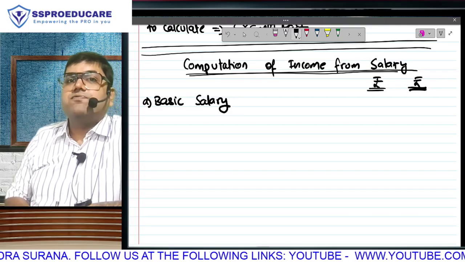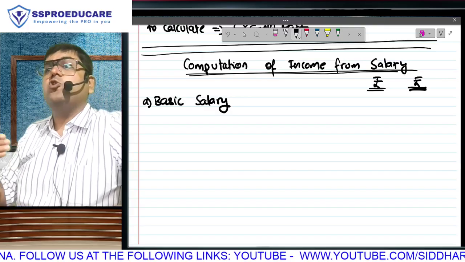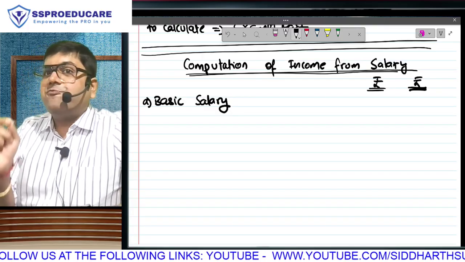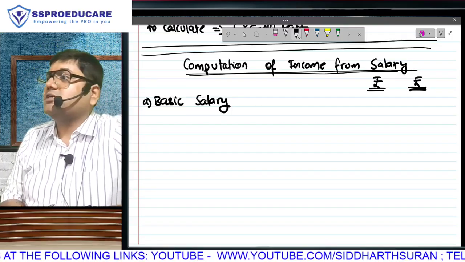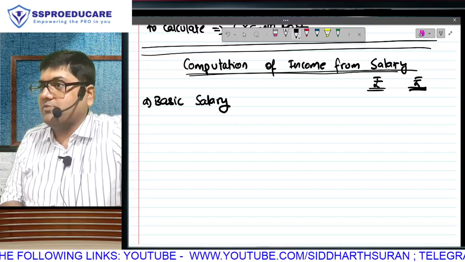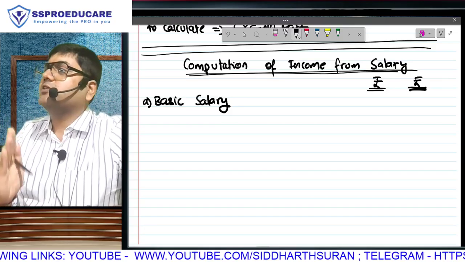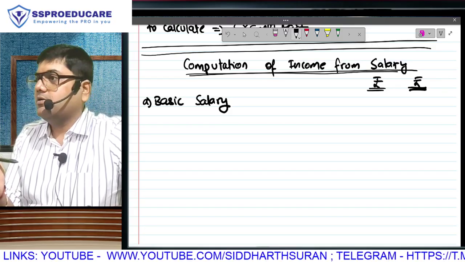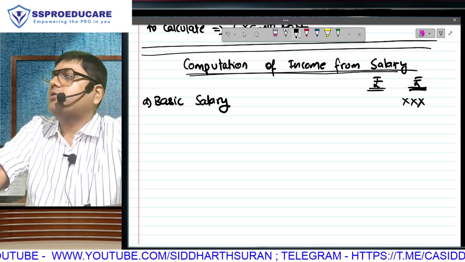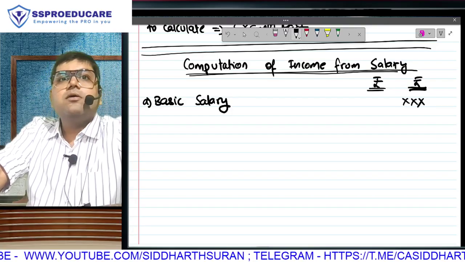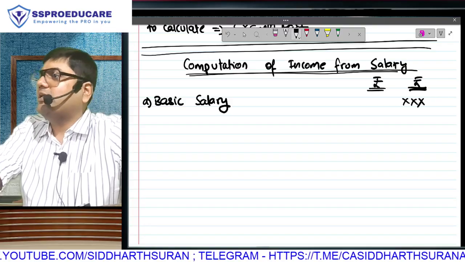Samjha? So whenever we have to calculate income from salary, step number 1, basic. Sir, what do you mean by basic salary? Well, understand that fixed amount for which you have taken up this employment. If you join my organization, this is the guarantee commitment that my organization every month will give to you. Extra whatever we have to give, we will see. But that fixed monthly amount, the first question which any employee will ask, pagar kitna? This fixed amount, do you observe? I am writing that fixed amount in the outer column. Matlab, the basic salary that you receive is entirely taxable. From this, you are not eligible for any exemption.